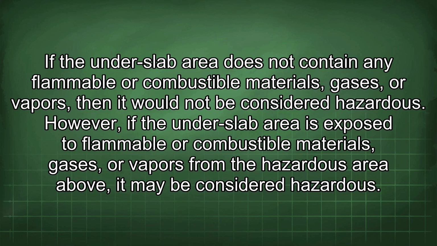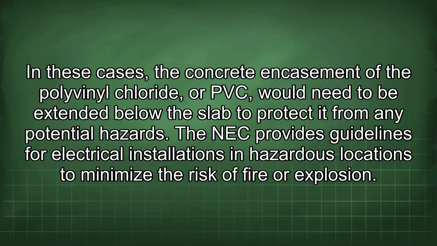However, if the under-slab area is exposed to flammable or combustible materials, gases, or vapors from the hazardous area above, it may be considered hazardous. In these cases, the concrete encasement of the polyvinyl chloride, or PVC, would need to be extended below the slab to protect it from any potential hazards.